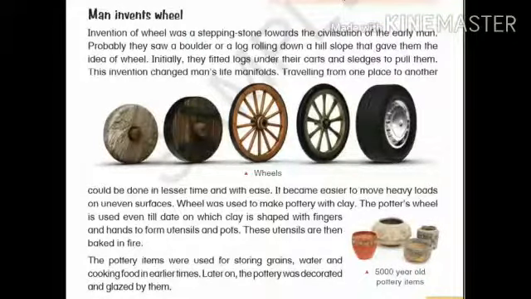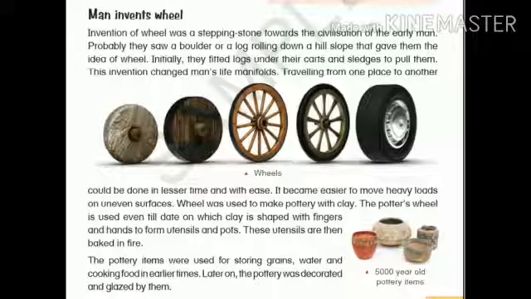The most important thing in man's development was the invention of the wheel. With the invention of the wheel, the civilization of early man grew by leaps and bounds. When they were cutting a tree, they saw a boulder or a log rolling down a hill slope, and that gave them the idea of the wheel. Initially, they fitted logs under their carts and sledges to pull them. This invention changed man's lives manifold.